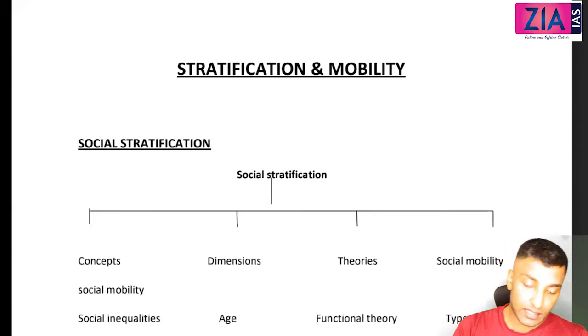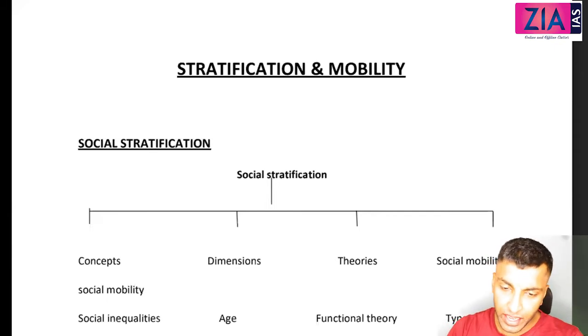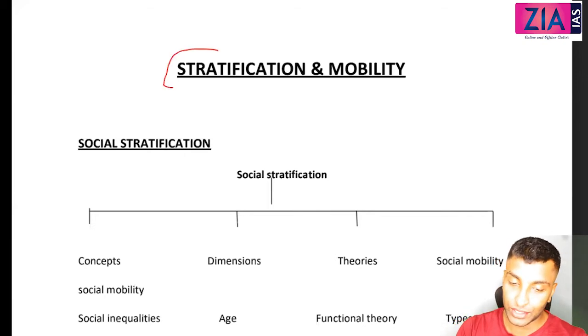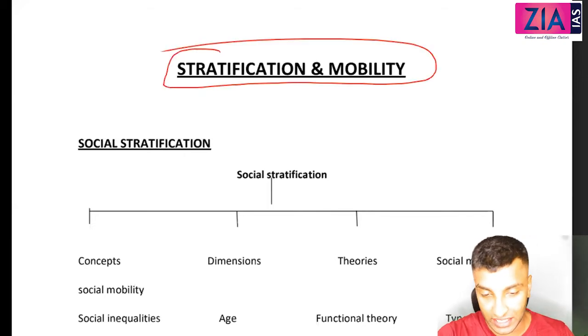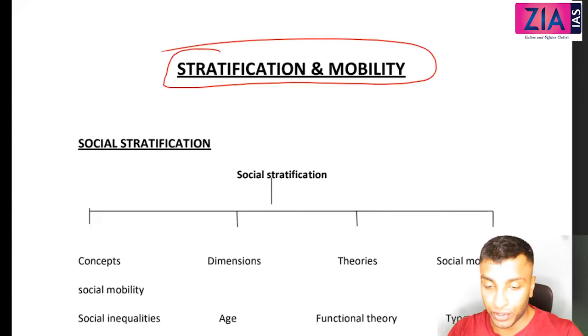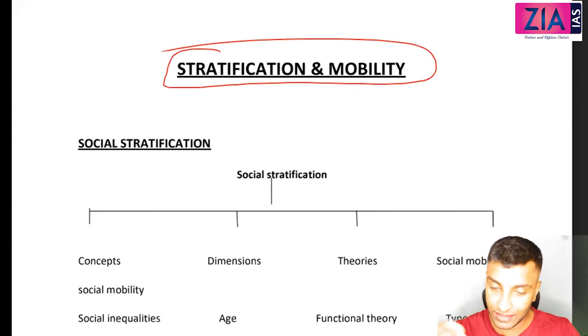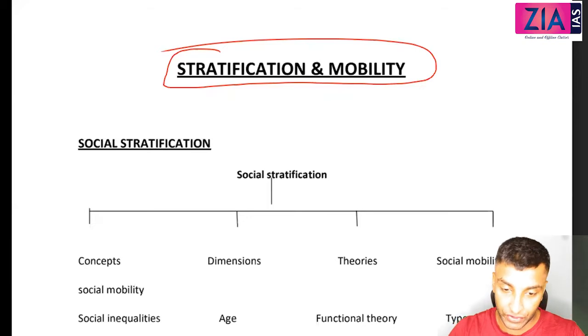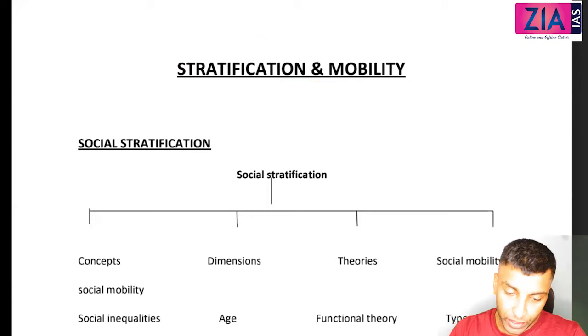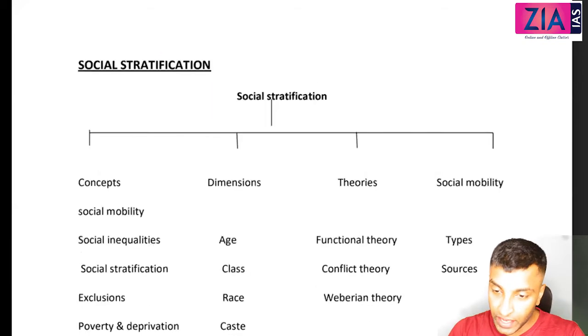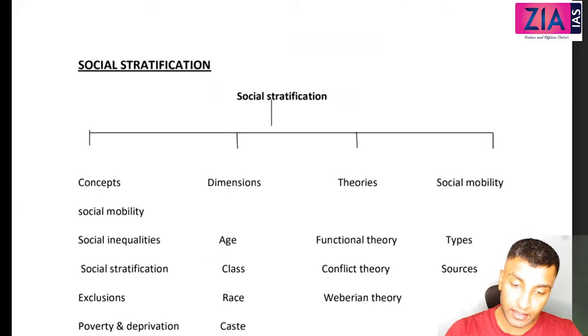Okay, so we'll start with this stratification, a very important chapter, a very important topic also. Actually, there is no sociology without this chapter. Stratification is all about upper class, lower class, middle class, all these divisions. We will see what are the different types of stratification and everything. These are the topics that we need to discuss under this particular chapter.